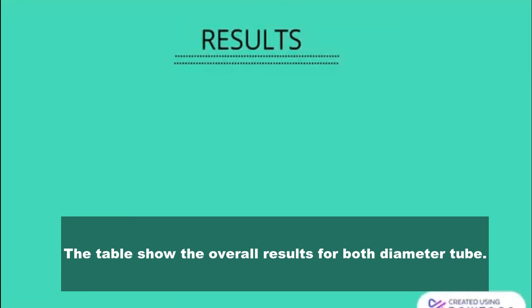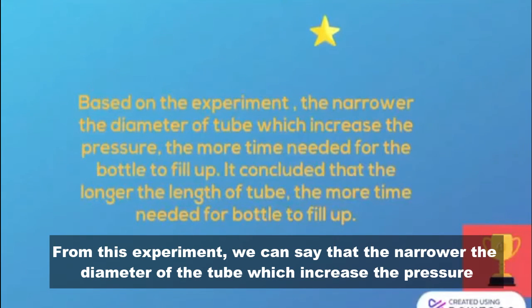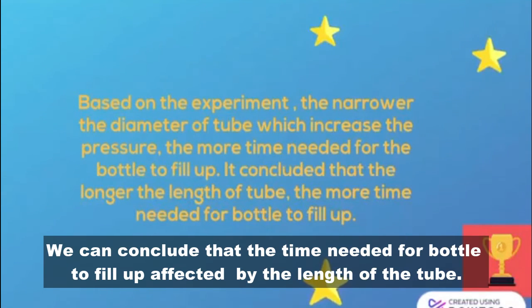The table shows the overall result for both diameter tubes. Based on the experiment, we can see that the narrower the diameter of tube, which increases the pressure, the more time needed for the bottle to fill up. We can conclude that the time needed for the bottle to fill up is affected by the length of the tube.